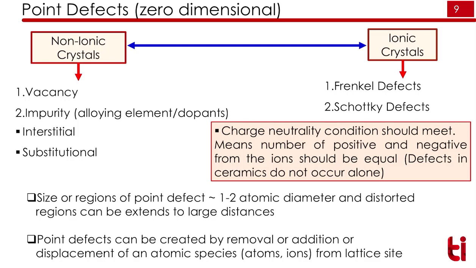We call them point defects because they are only 1 to 2 atomic diameters in size, like a single point, and they are only atomic defects, that's why they are called point defects. So now we will see them one by one, vacancy followed by impurity.